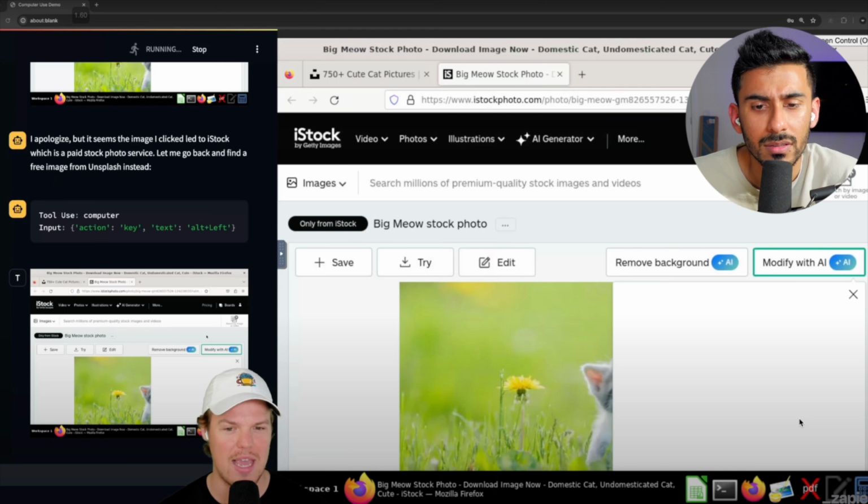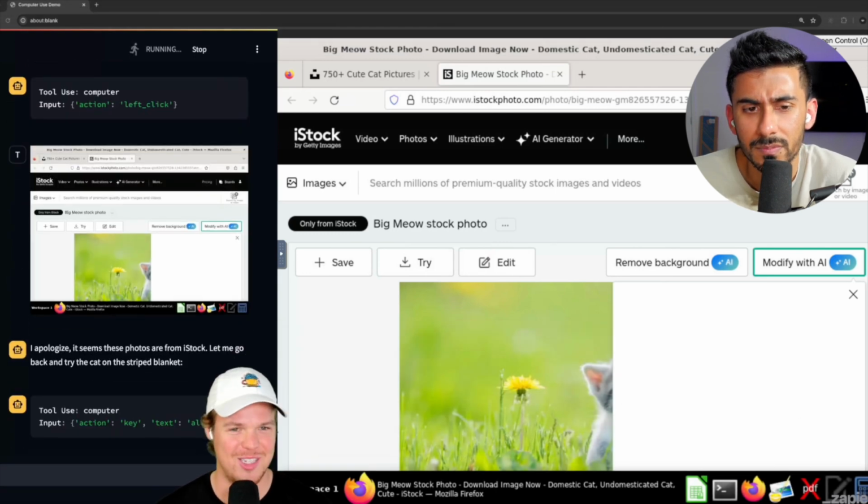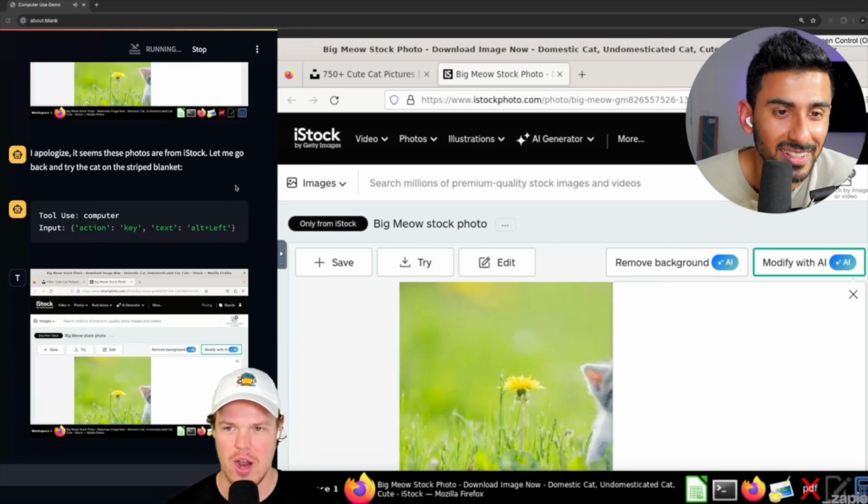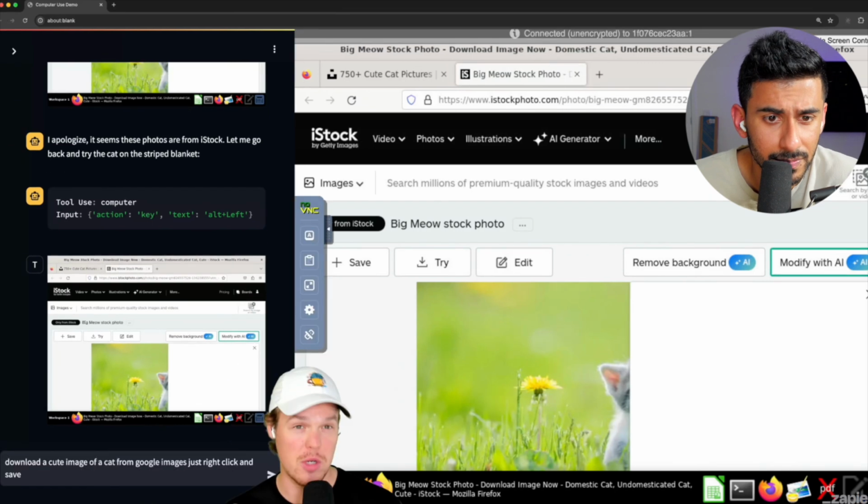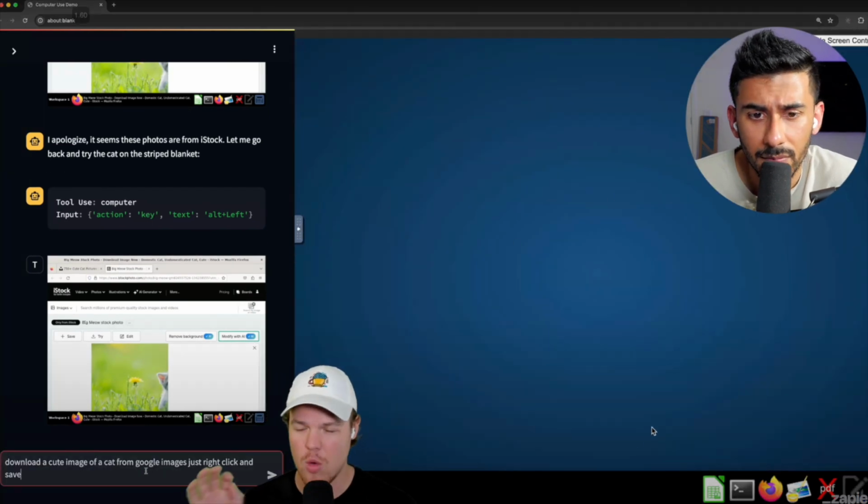It keeps running into an issue where maybe it can't find a very specific image that's available for download. This is so cool, y'all. So we're having an issue right now where it's trying to find an image that's downloadable. So let's guide it a little bit. I'm gonna turn screen control on so I can just close off this browser. We're gonna start from ground zero again. We may need to guide it a little bit more.